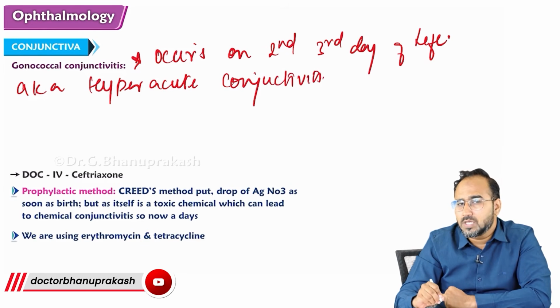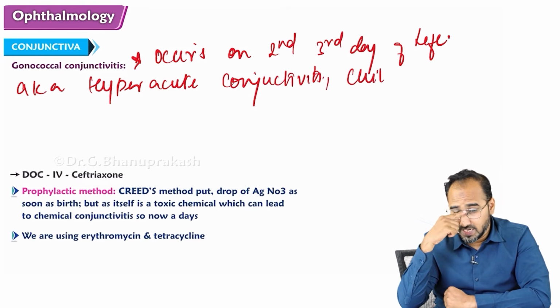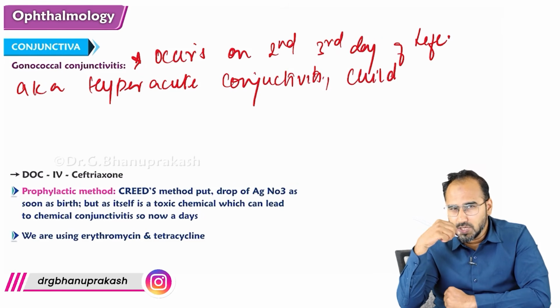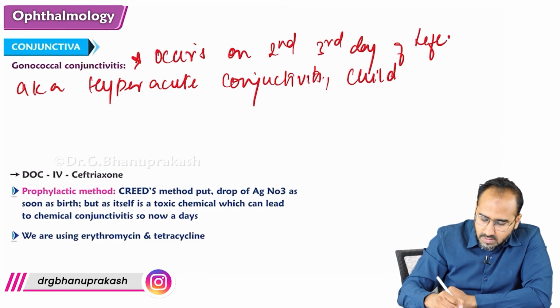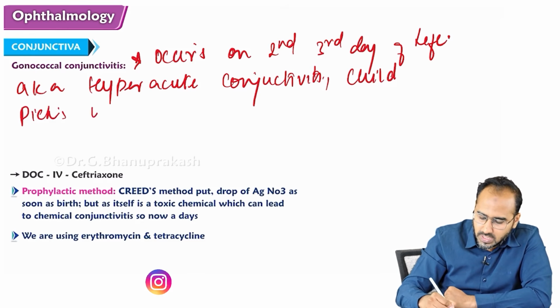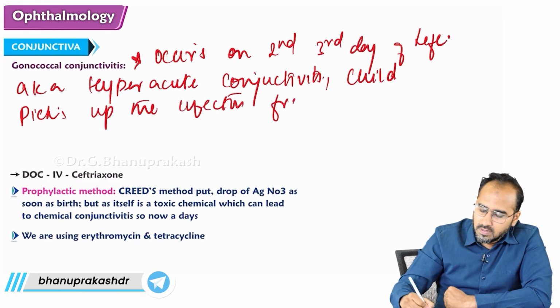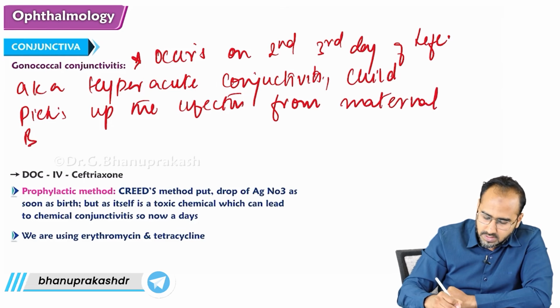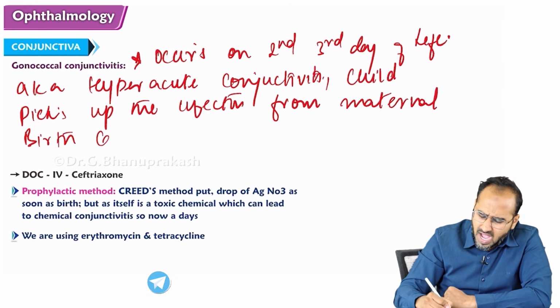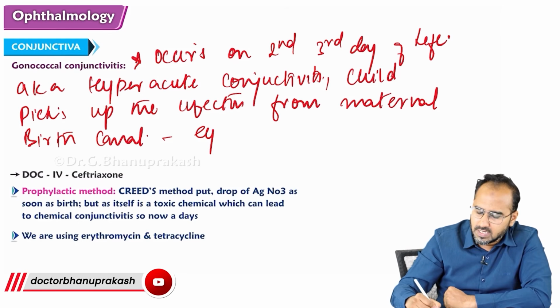It is also called hyperacute conjunctivitis. The child picks up the infection from the maternal birth canal. The eyes are closely shut. The child is not able to open his eye.